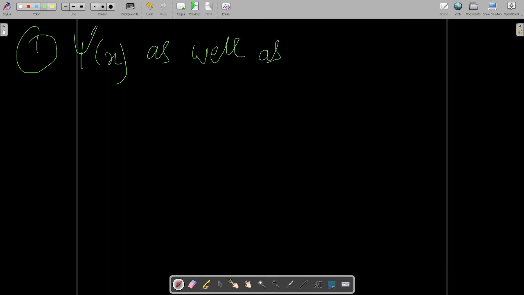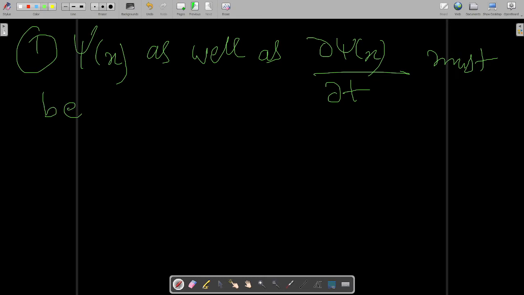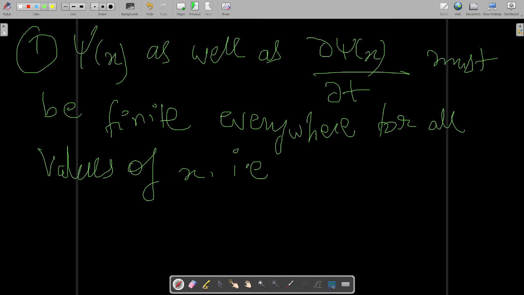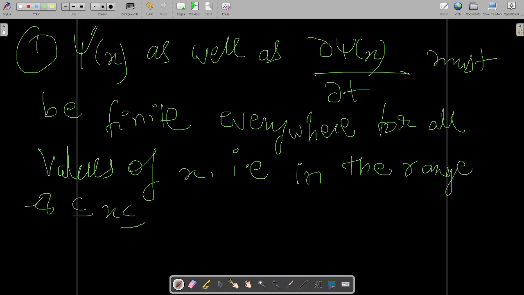Okay, so condition number one is like this: psi of x, as well as del psi x by del t, must be finite everywhere, for all values of x, that is in the range minus infinity to plus infinity.